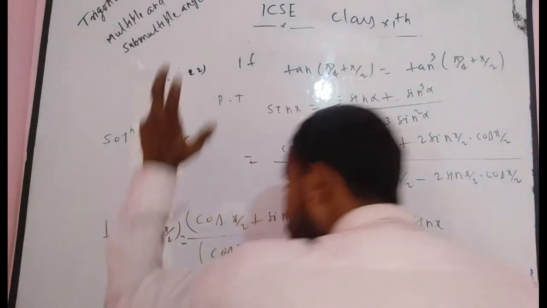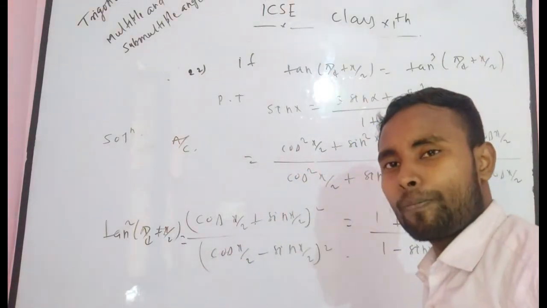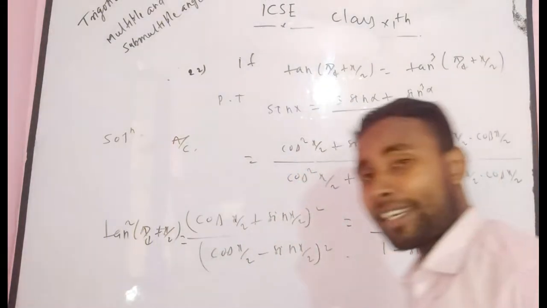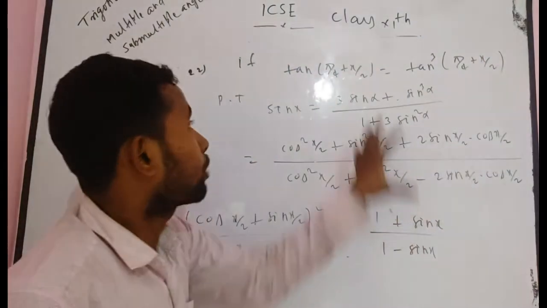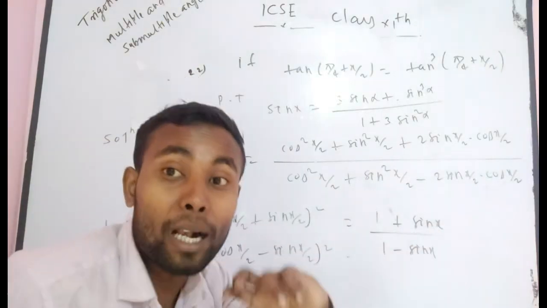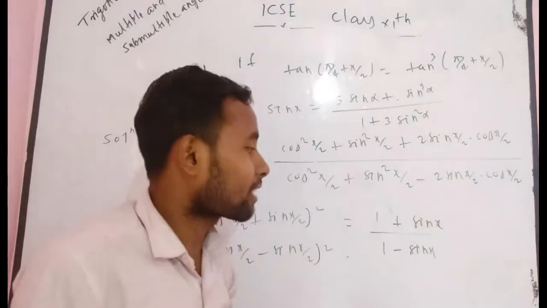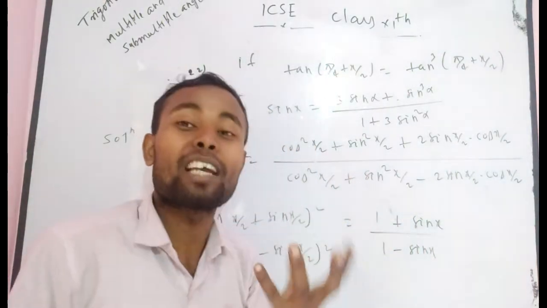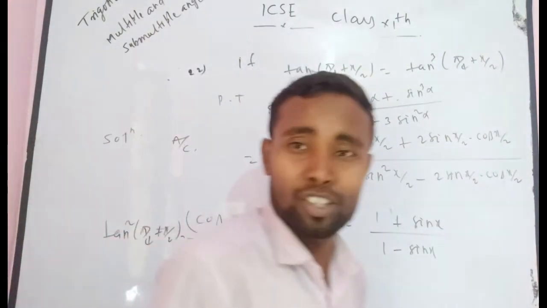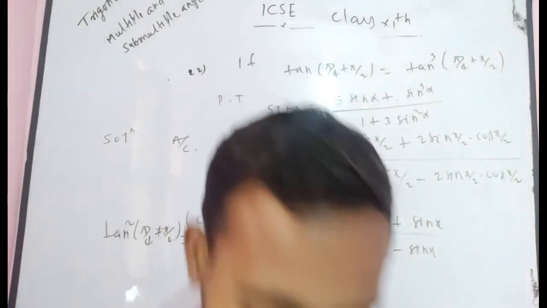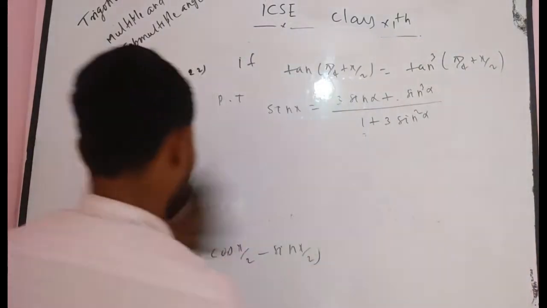Here, after squaring on both sides, in the LHS you get tan square of (pi/4 plus x/2). That becomes 1 plus sin x divided by 1 minus sin x. If you suppose you get this fraction in the LHS and apply componendo and dividendo, what will you get? You get simply sin x and a constant. So this is the clue behind this question. Now I want to tell you again, rub this part and remember this factor.